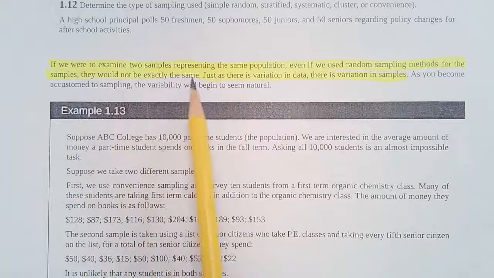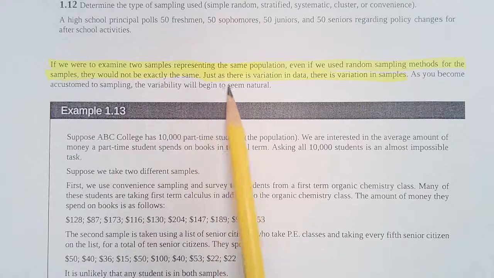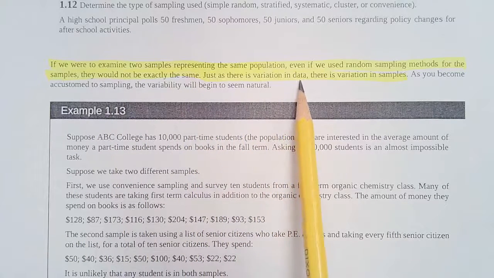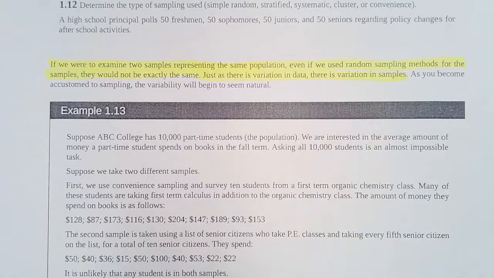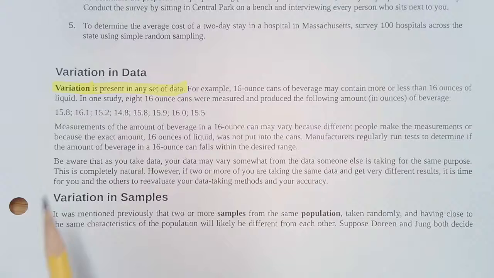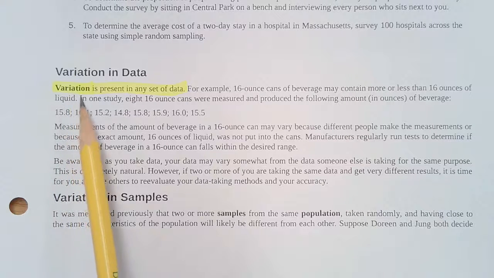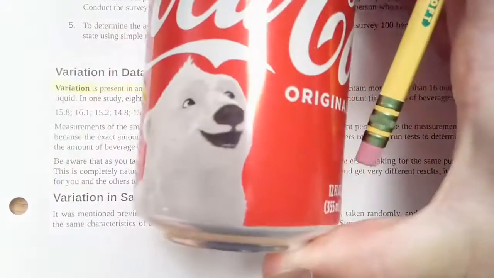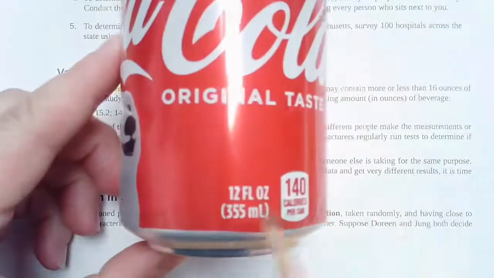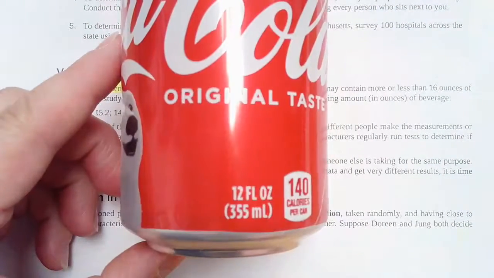All right, so on the bottom of page 25, variation is always going to be present in any set of data. So we know that pop cans, like this one, okay, here's my pop can, says it's supposed to have 12 fluid ounces. Now if I actually go through and measure this, it can be off a little bit. It might have more, it might have less. We're going to use this one as an example, but they've got our data here.